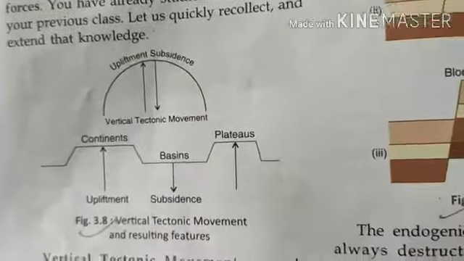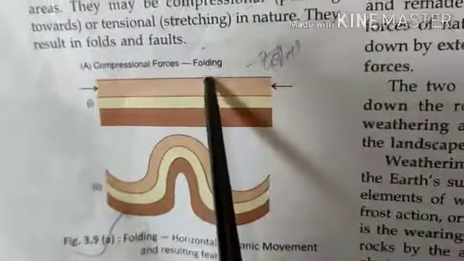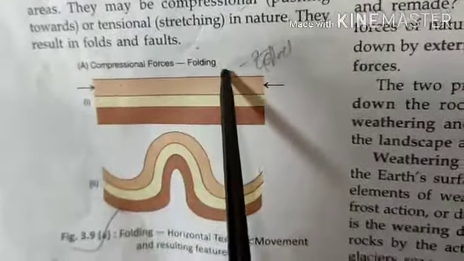Now the second one is horizontal tectonic movement. Horizontal tectonic movement is of two types. Compressional forces: due to the compressional forces, folding happens.